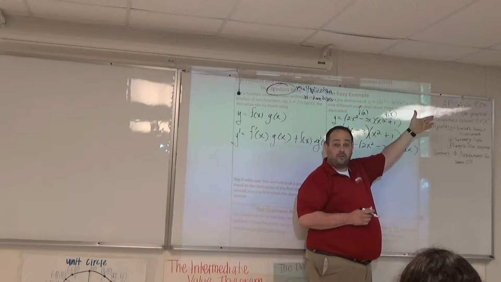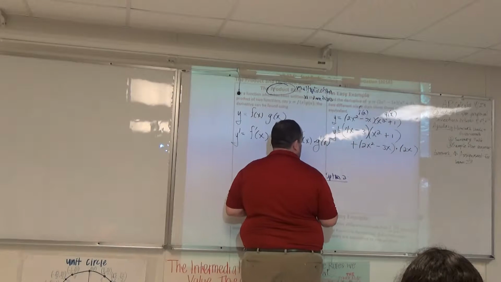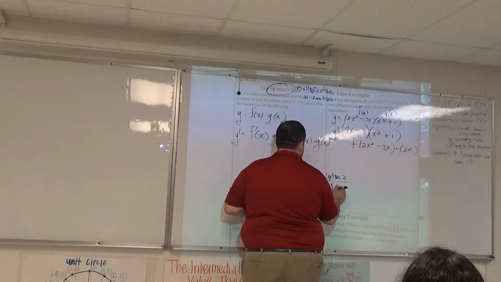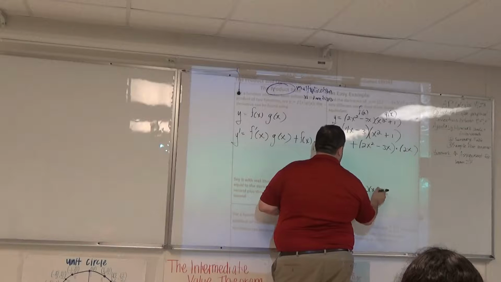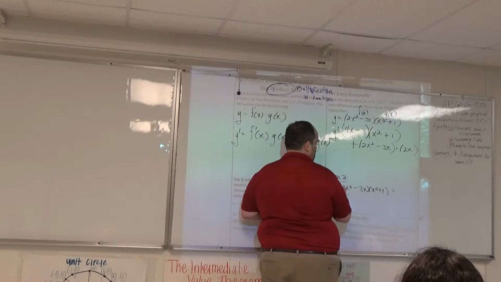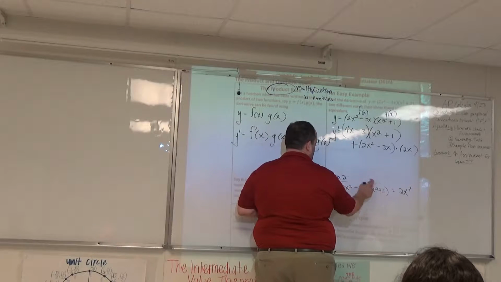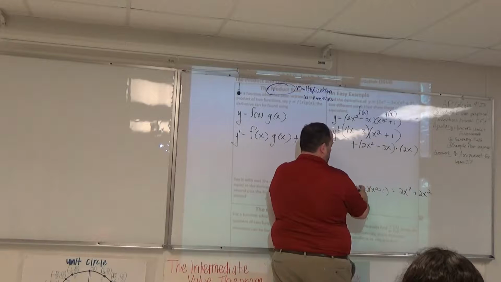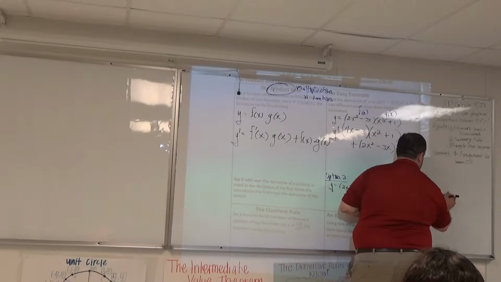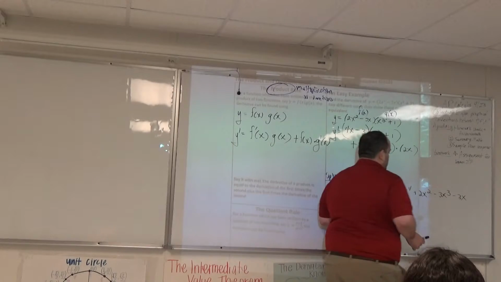Yes. And then take a derivative? Yes. Does everyone feel pretty comfortable doing that? Okay, good. So this is option 2. Option 2, we're going to hold off on our derivative skills. We're going to do a little bit of algebra. 2x squared times x squared is 2x to the 4th. All right, what's next? Plus 2x squared minus 3x cubed minus 3x.